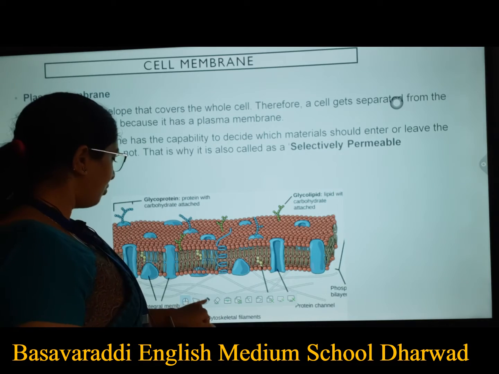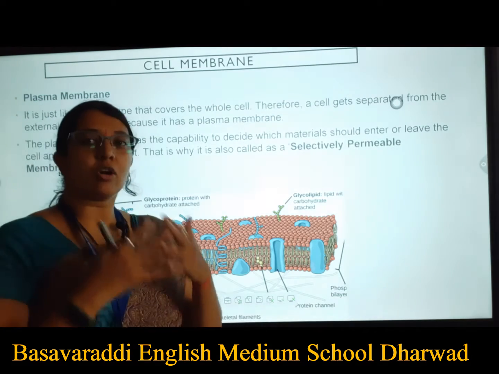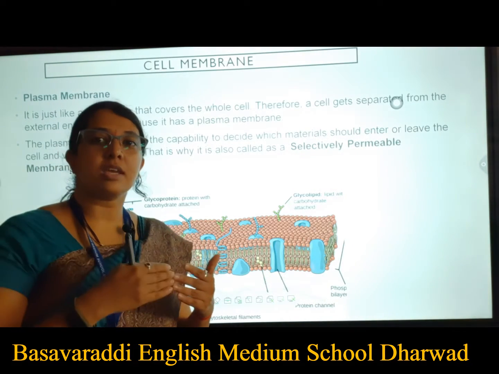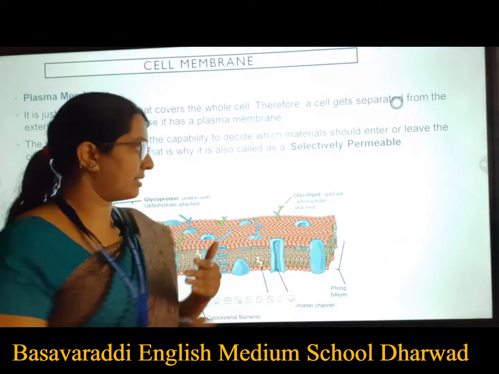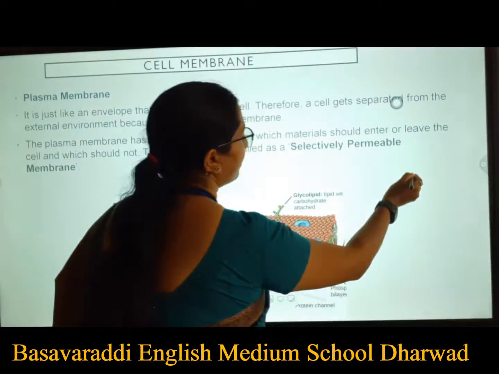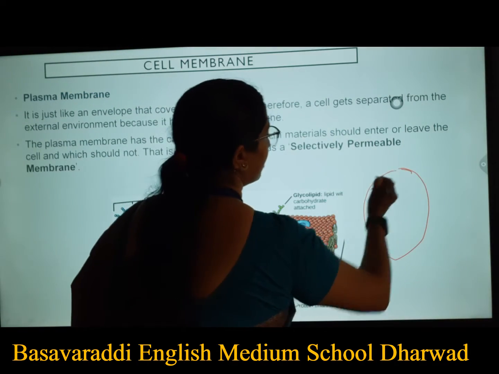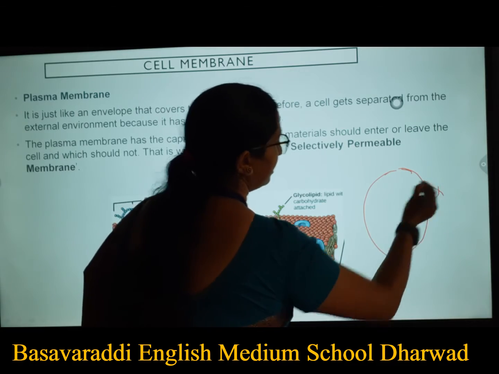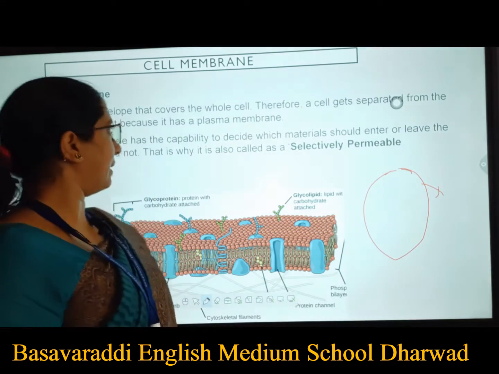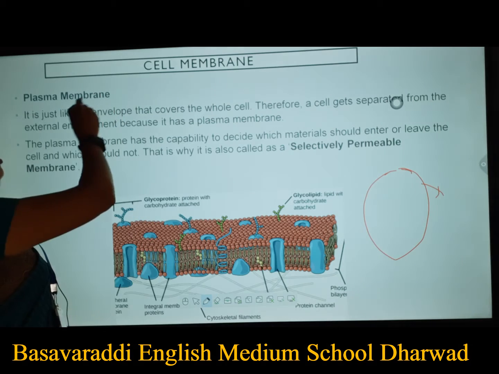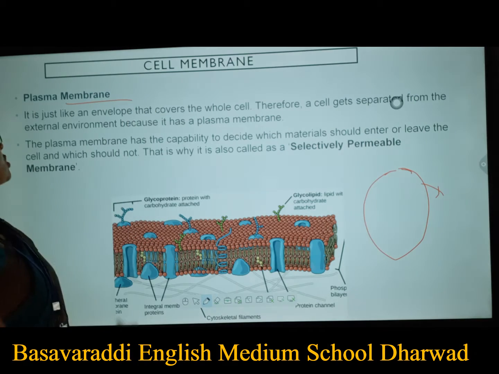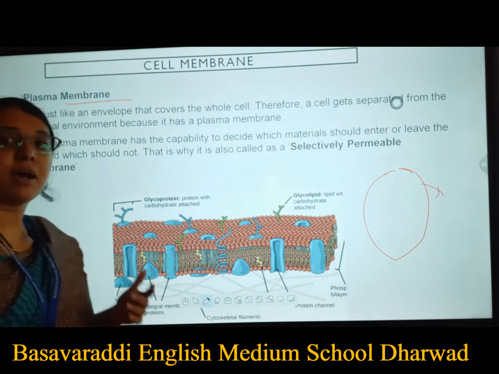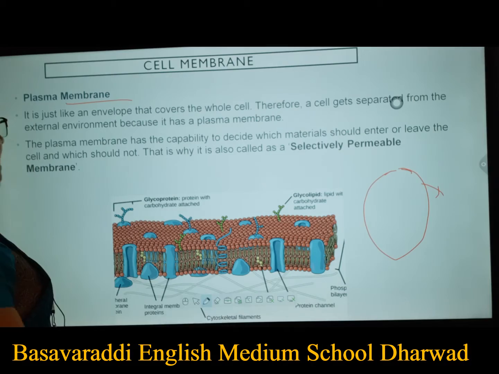Cell membrane. So moving on. When we are talking about a cell, let us see what the cell membrane is. Cell membrane means the outer covering. The outer covering, the cell membrane, is also called the plasma membrane.